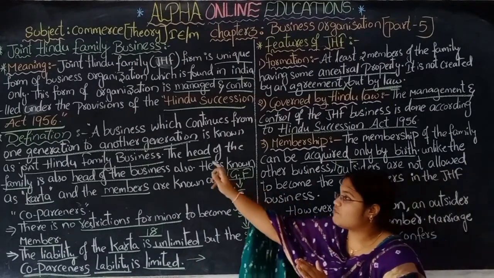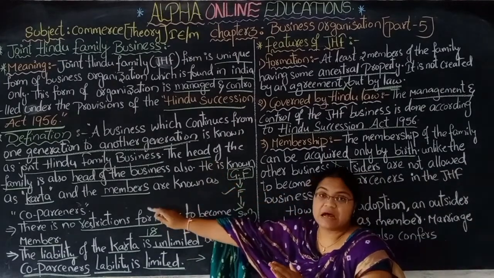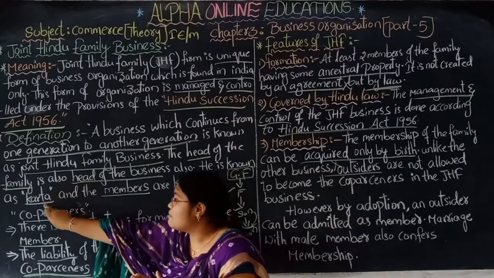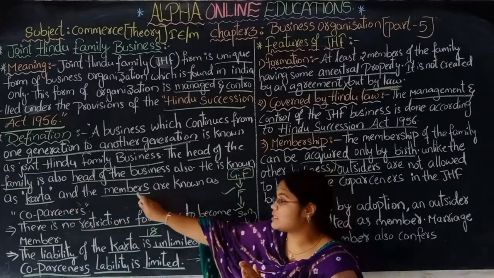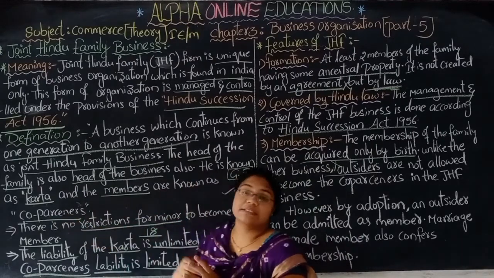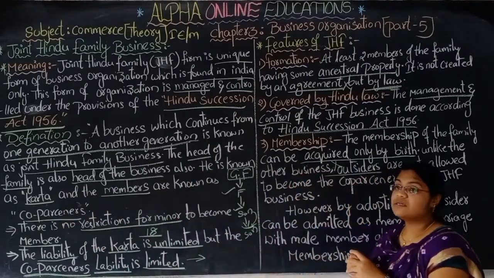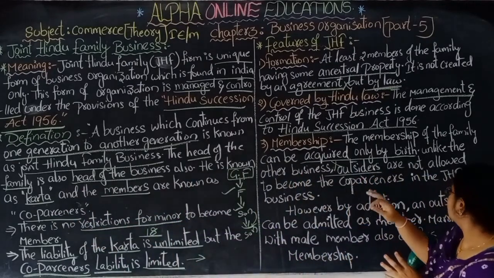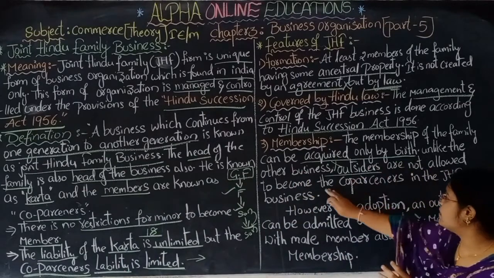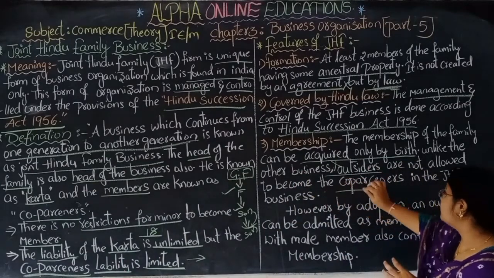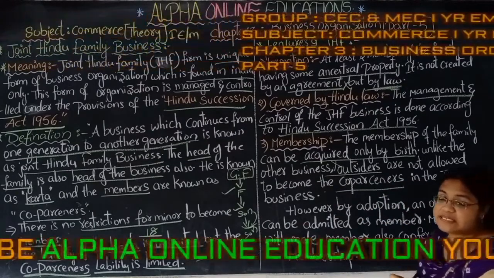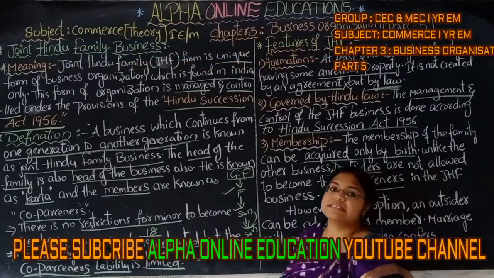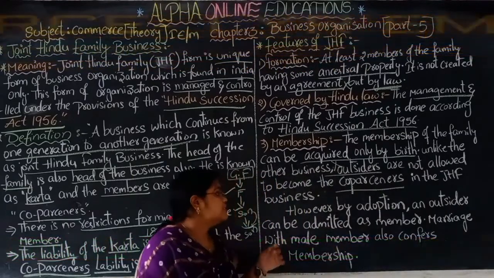The head of the family becomes the Karta, and the members of that family become the co-partners. Outsiders are not able to become co-partners in the joint Hindu family business.